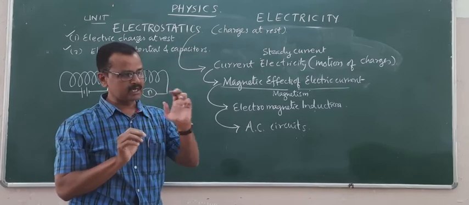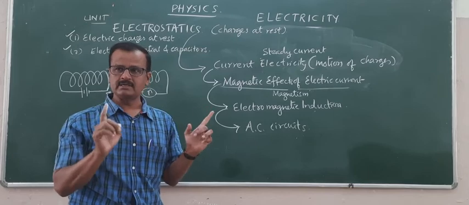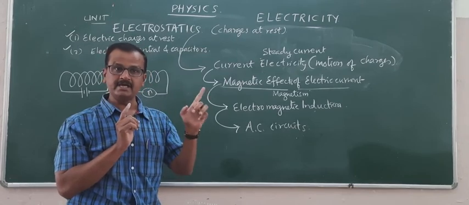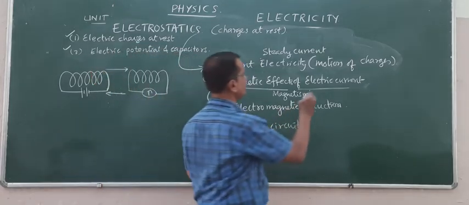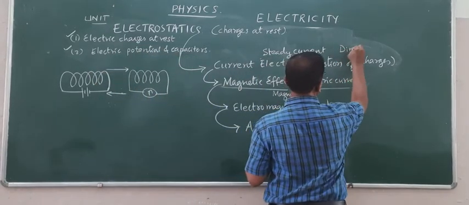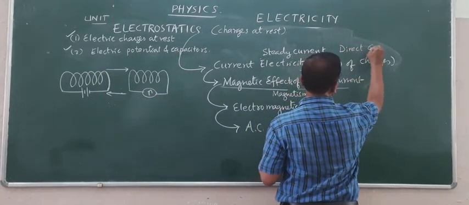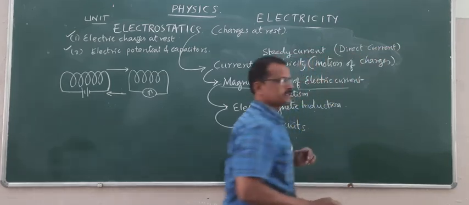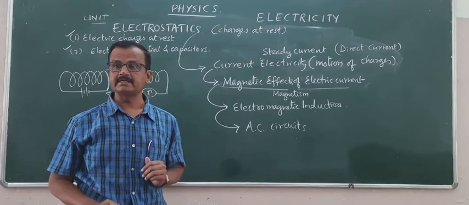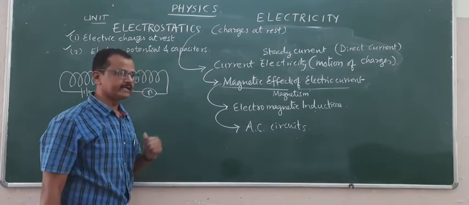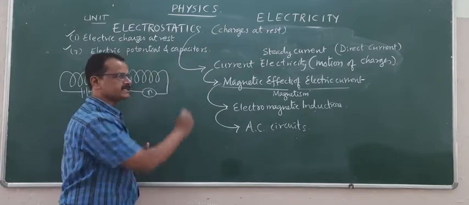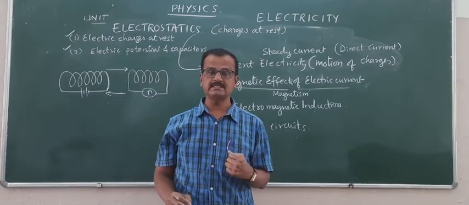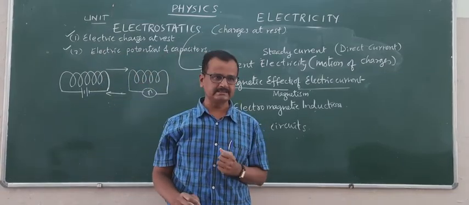If the amount of charge flowing per second is constant, we call it constant current, steady current, or direct current, DC. If the current is varying, increasing or decreasing, then we call such current alternating current.